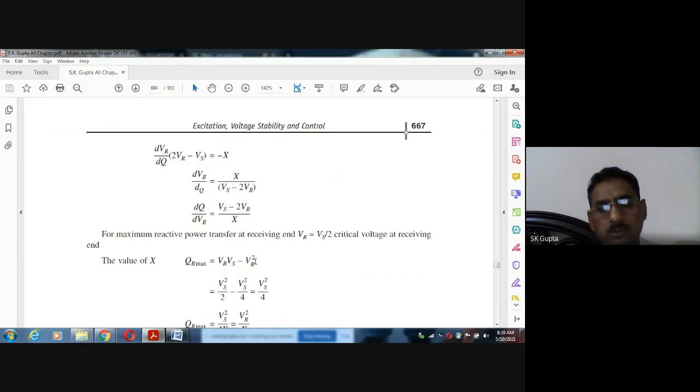This is the maximum value of the Q you can take.